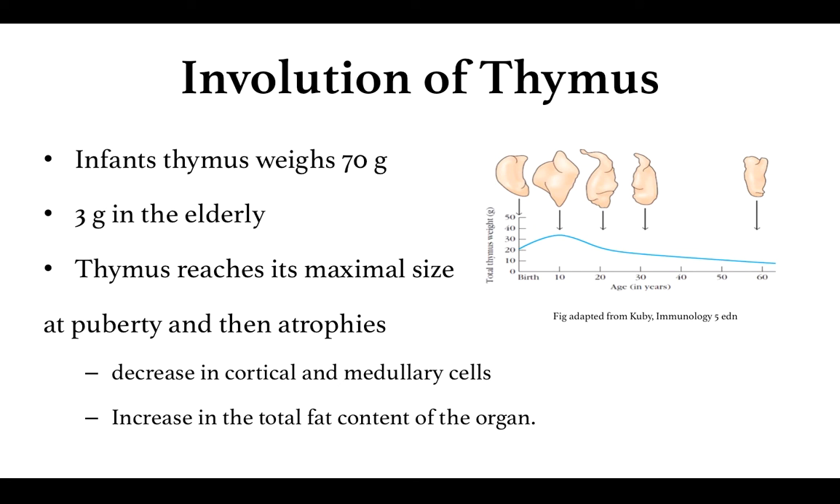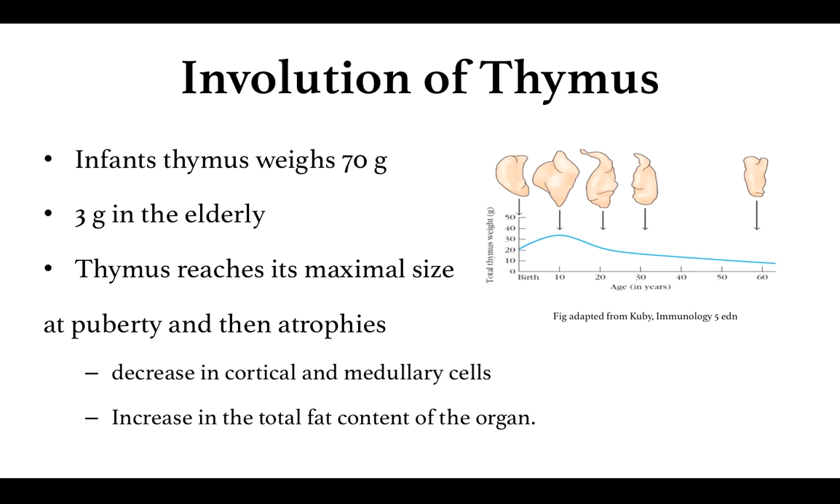Another observation that led to the findings that the thymus is involved in the immune response is the involution of the thymus. It was observed that the thymus weighs around 70 grams, the highest weight, in infants, while in elderly individuals, the weight of the thymus is very less, approximately 3 grams. The thymus reaches its maximum size at puberty. That is, as the age increases, the thymus reaches its maximum activity. At puberty, the thymus starts atrophying.